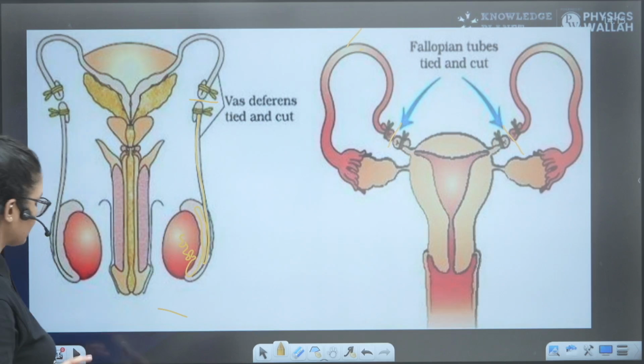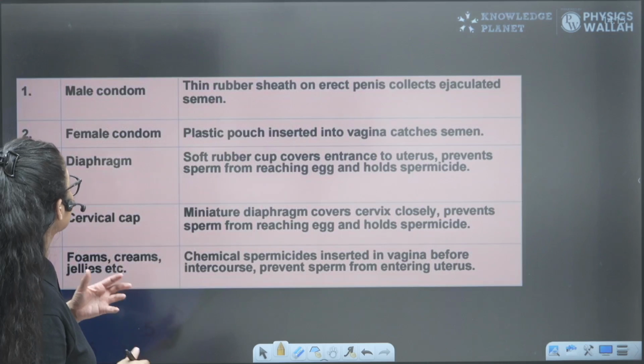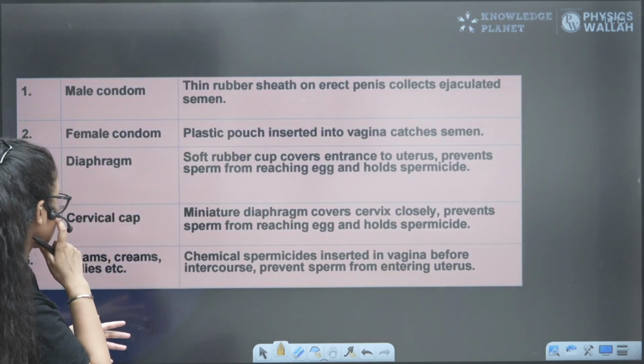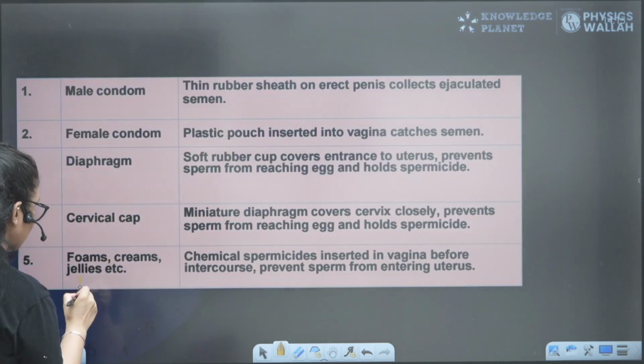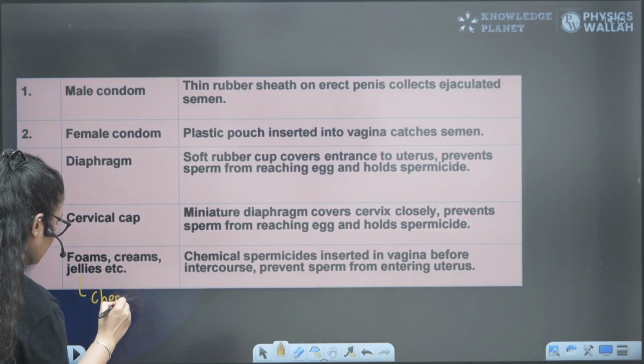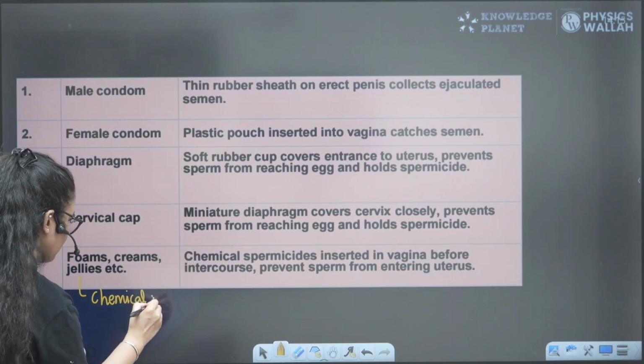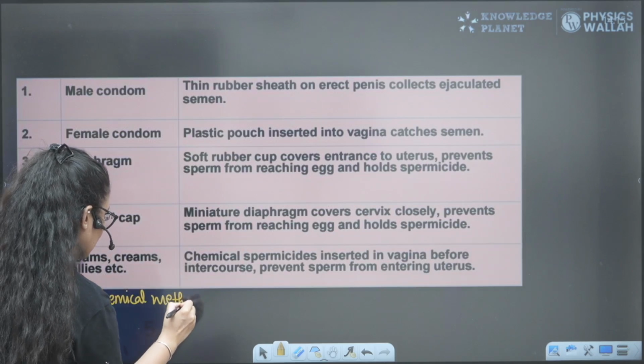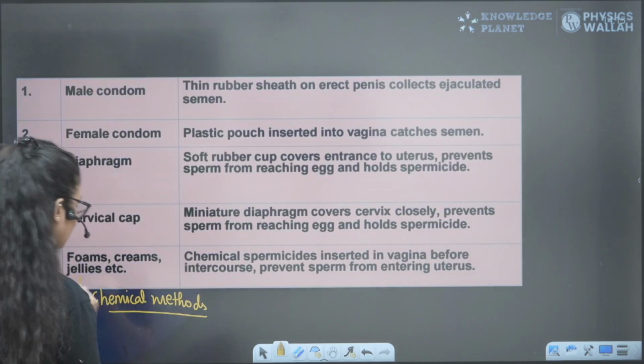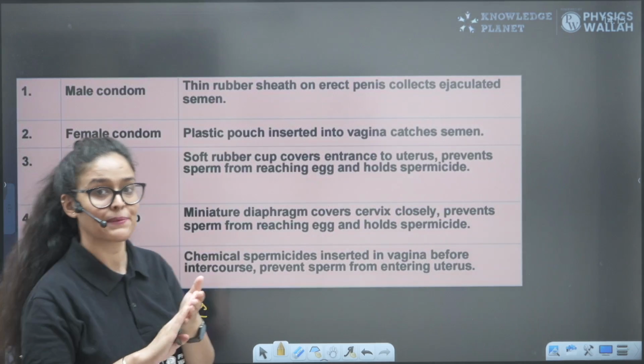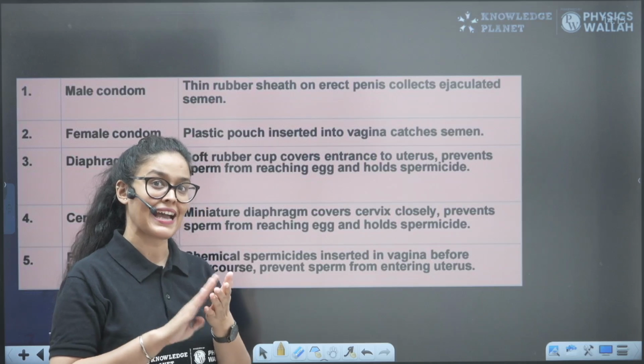Next, some other methods: the chemical methods, in which some foams, jellies and creams are applied in the female reproductive tract. What exactly do they do?